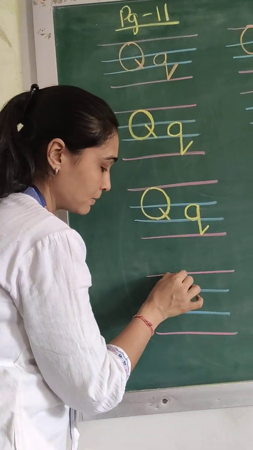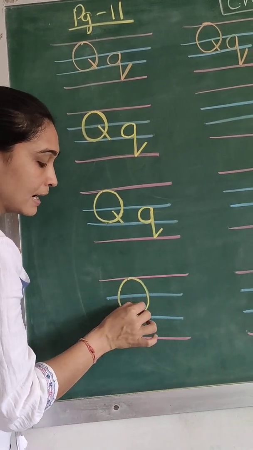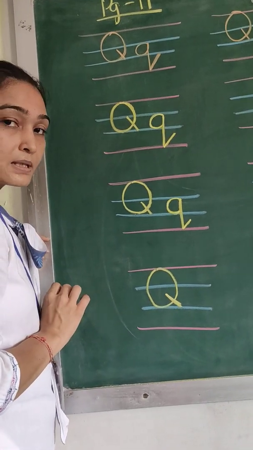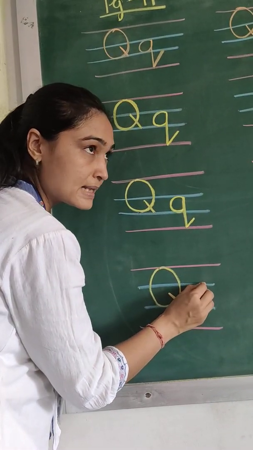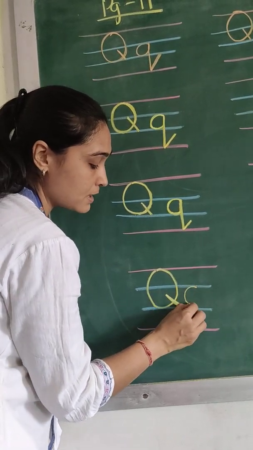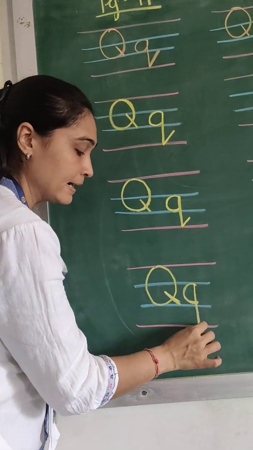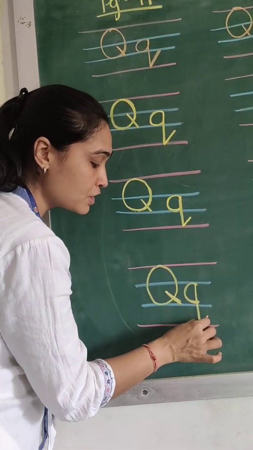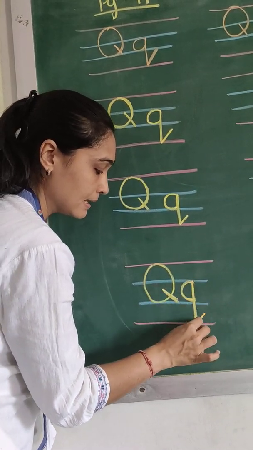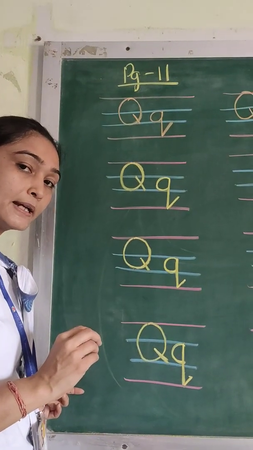Moving on, last line में हम क्या करने वाले हैं? Once again, a circle from the red line to the blue line, giving it a slant line. This is our capital letter Q. Small letter Q कैसे लिखेंगे हम बच्चों? In between the two blue lines, you will make a small C. Yes. Standing line, and finish it with a slant line. Small C, standing line, slant line. This was our first line of the written portion, letter Q.